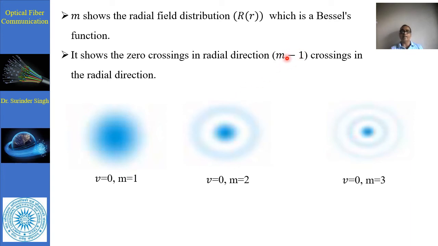Now when M is equal to 2, there is another outside ring, 2 minus 1, one other outside ring present. When M is equal to 3, after the outside ring there is a remaining one; after putting 2 there is a remaining 1. So similarly with the variation of M as 1, 2, 3, the field variation is easily shown in this expression: a circle with an outside ring, and one circle with two rings.